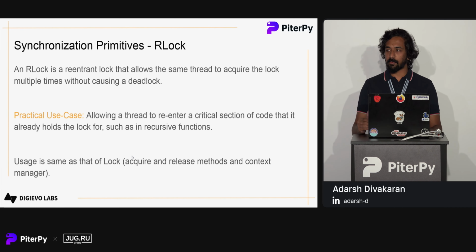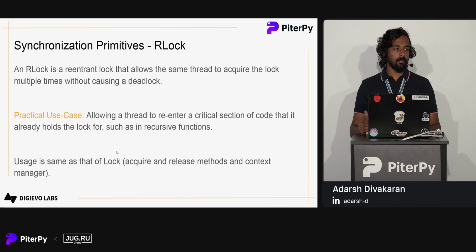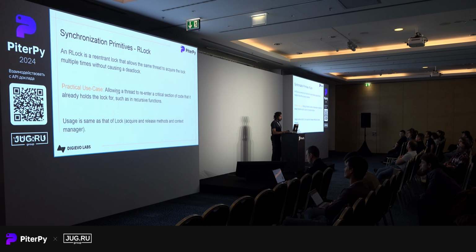Next, we have a somewhat advanced section on locks. We have previously seen Lock. It's called a naive lock, or it's not that intelligent. Whenever a thread tries to acquire a lock it already holds, it gets into a state called deadlock. It blocks the execution indefinitely. So it's just naive, it's not intelligent. RLock is a re-entrant lock. So if I am currently holding a lock, I can re-enter the code safely. This is useful in nested lock scenarios.